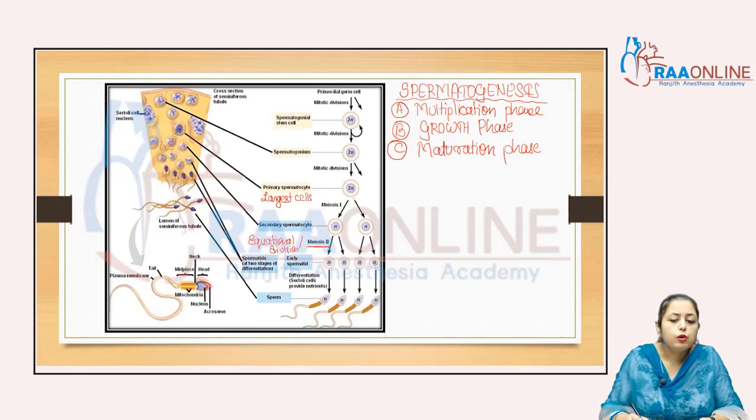From one secondary spermatocyte, it forms 2 spermatids. Again from the other, 2 spermatids. So one primary spermatocyte forms 4 spermatids, and these spermatids are immature cells.